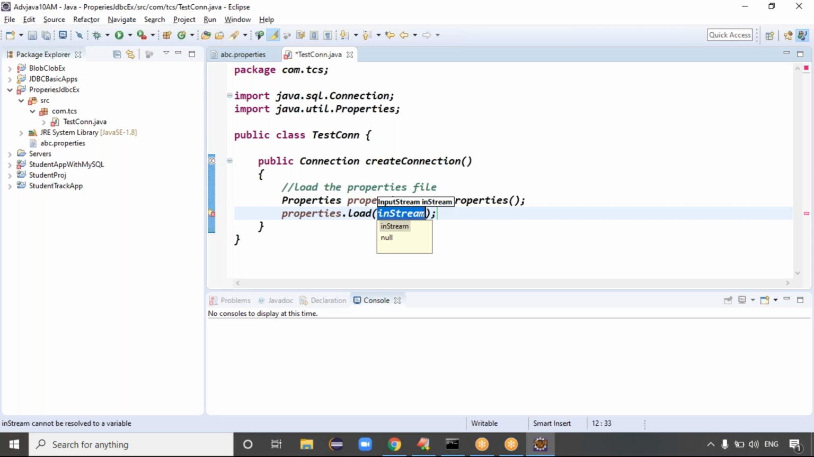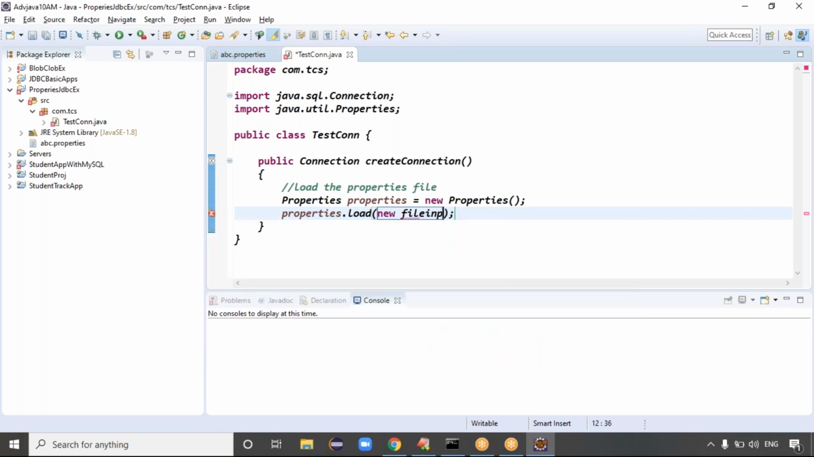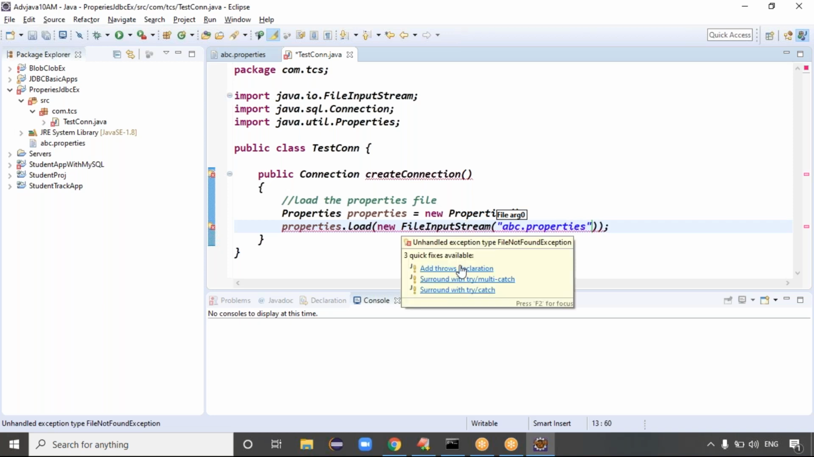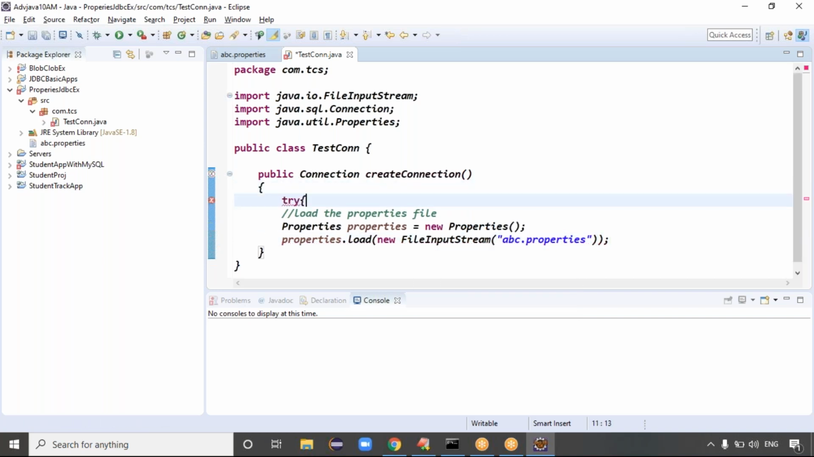To load the properties file, properties equal to new Properties. Which file do you want to load? To load the file we require the new FileInputStream class. You want to load the abc.properties file, right? It throws some exception, so either make a throws declaration or handle the exception, which is the better option, right?